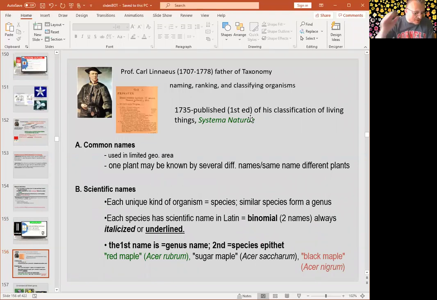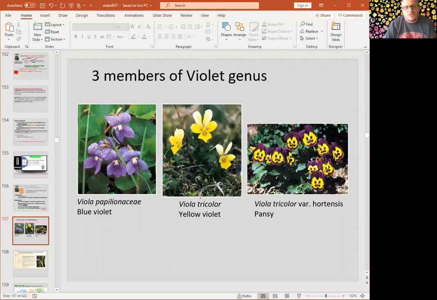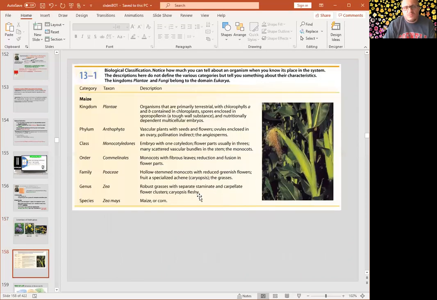So Carl Linnaeus basically is considered the father of systematics, and basically he wrote two books, Systema Naturae, 1735, and Species Plantarum, 1753. Specifically, Species Plantarum is about the plants, and he came up with the system of scientific names, this binomial system, like Acer rubrum, which is red maple. There are also varieties under the species.